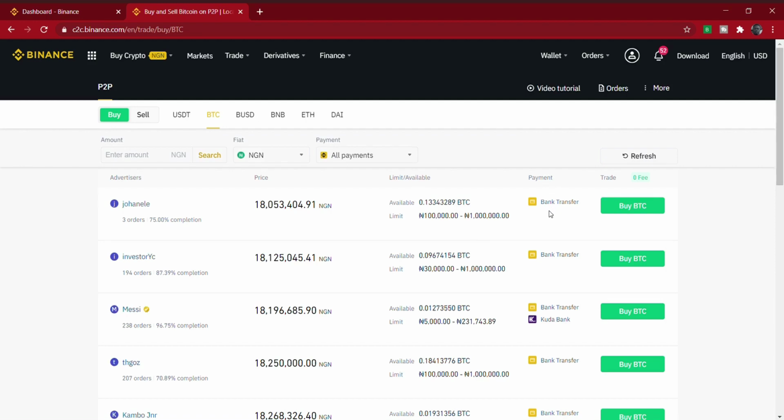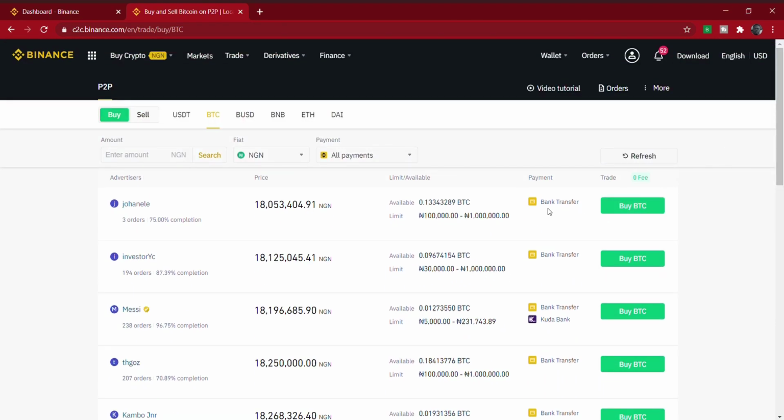You can pay through bank transfer. So yeah, it's not like you're transferring money to your Binance wallet. No, you're transferring money to that person you are buying from. Which means you're not even violating CBN's rule at all. Now let's say after going through all of these options, okay, who do you want to buy from?